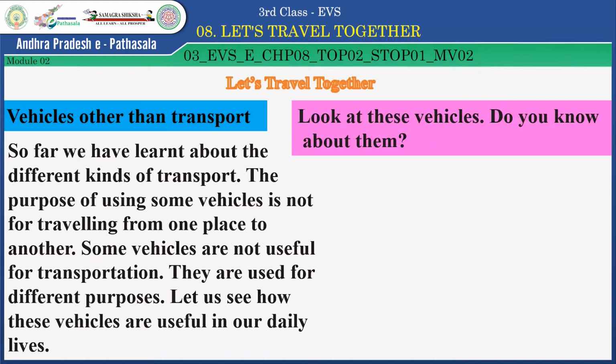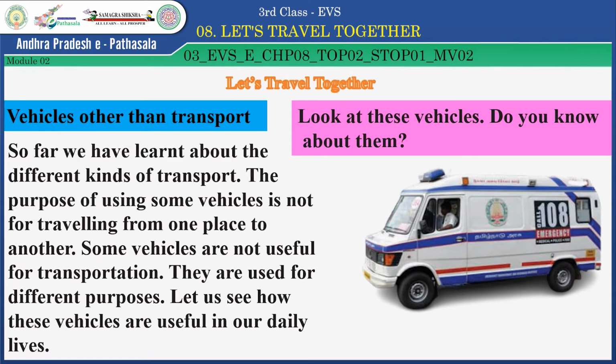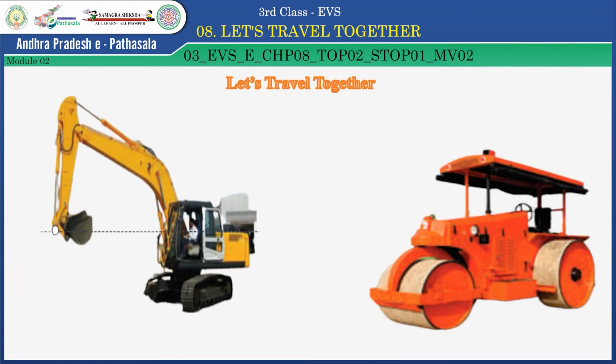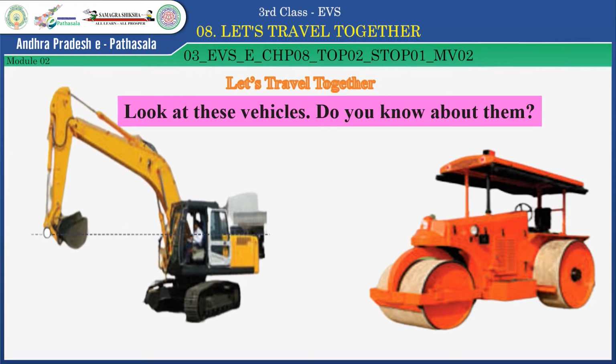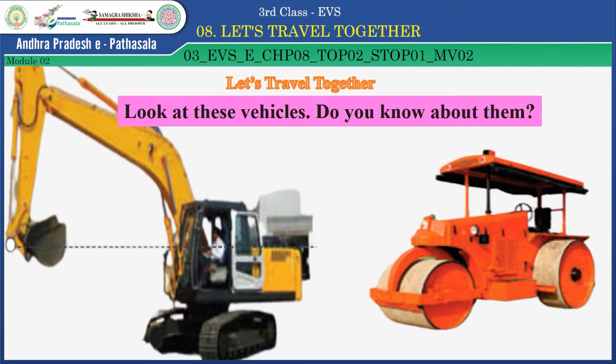Look at these vehicles, children. Do you know about them? Yes. What is the name of this vehicle? Yes, ambulance. Very good, children. I'll show you some more vehicles. You identify them and say about them. Children, look at these vehicles. Do you know about them? Look at this. What is it, children? It is an excavator. Okay.